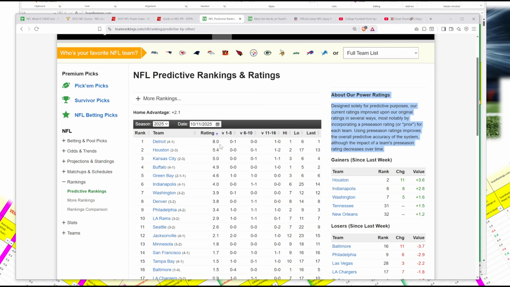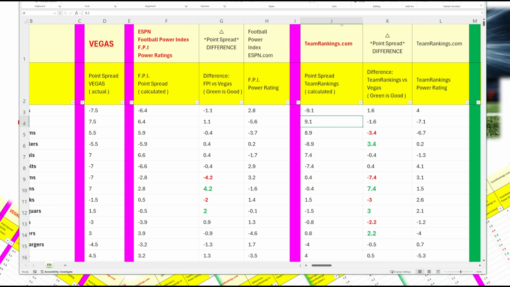So right here, they have Detroit rated number 1 with 8 points. So let's say they play Kansas City, 5 points. Detroit is 3 points better than Kansas City on a neutral field. Detroit would be favored, -3. Now, if Detroit played at home, you add 2 points to the home team, so then Detroit would be -5. So going to the spreadsheet here, similar idea.